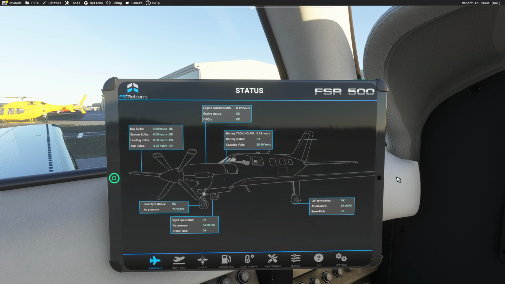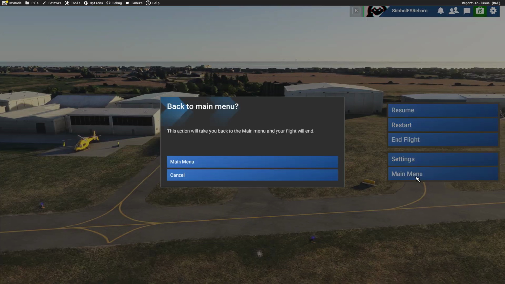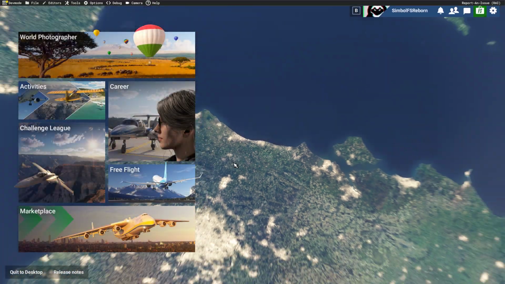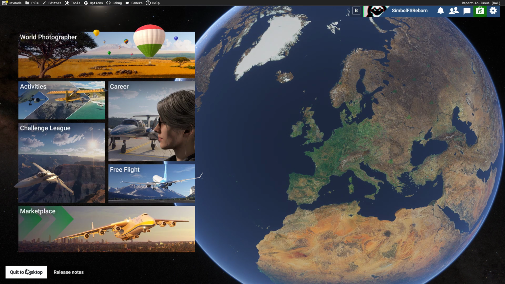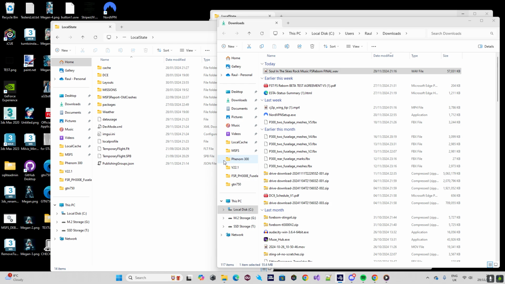So once you have ensured that this is now operational and showing something, all you have to do now is exit to the main menu. That will close the module, and then exit the simulator to ensure that there are no open files.